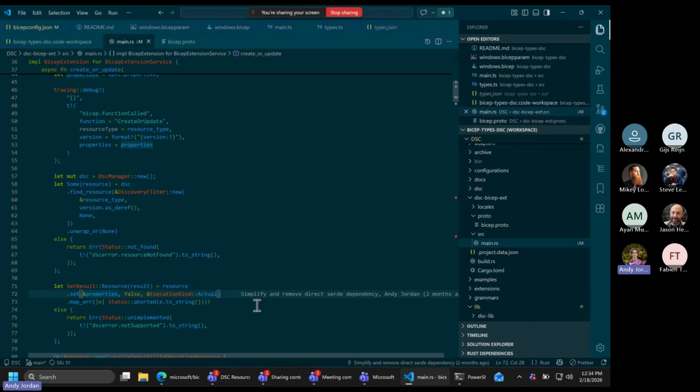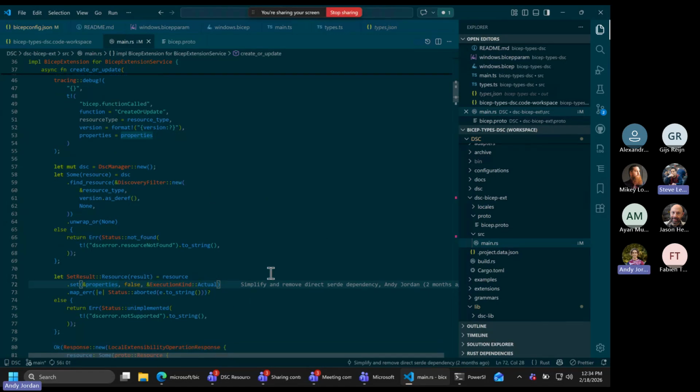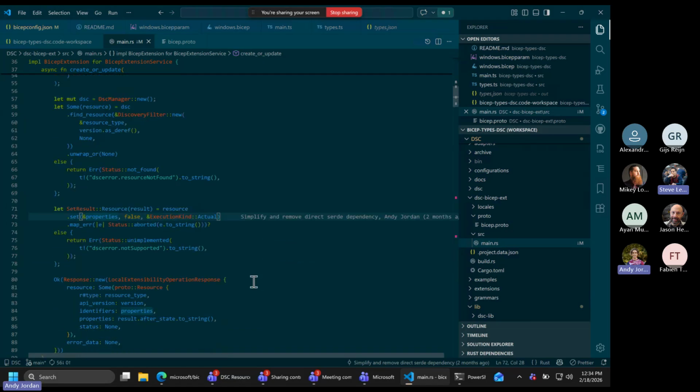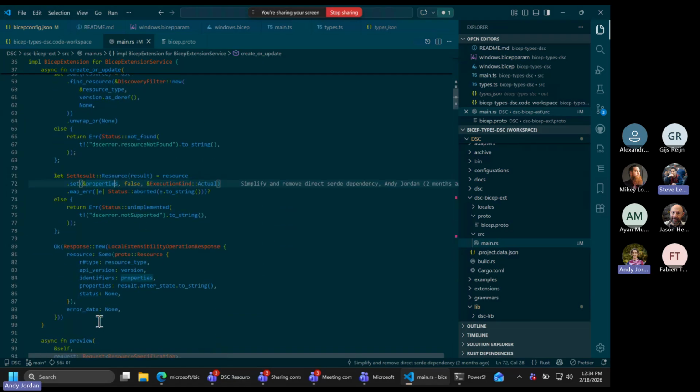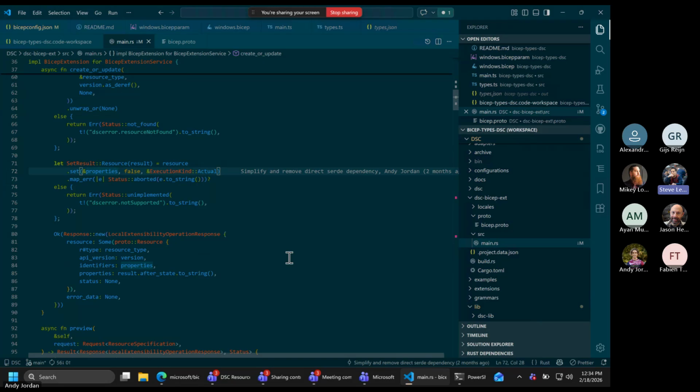Does that make sense? Let me add on before we get to you, Gijs. The thing I want to make clear is that in what Andy's demoing here, DSC exe is effectively playing the role of the old invoke DSC resource commandlet. That's fundamentally it.